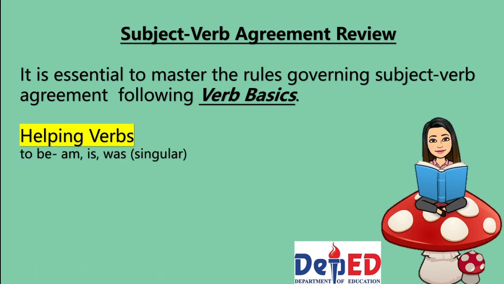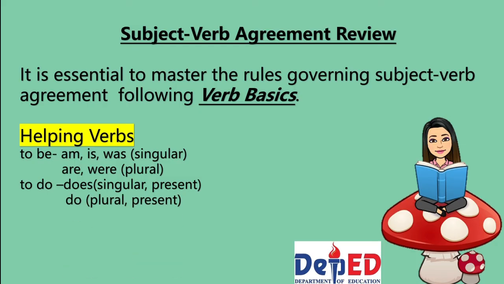We have verbs to be. The singular forms are am, is, and was. In plural form, we have are and were. Then we have verbs to do. We use does if the subject is singular and the main verb is in present tense. Do if the subject is plural, also in present tense. And did if the verb is in past tense. Did may be used either in singular or plural subject.